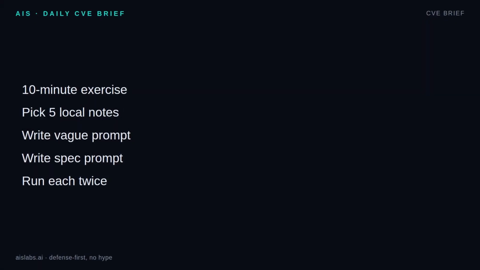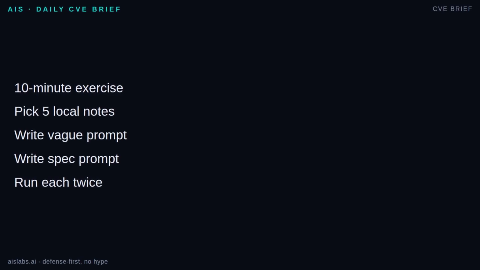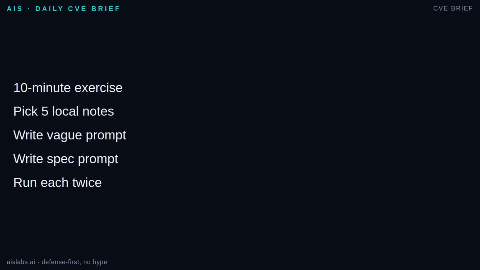Here is a safe 10-minute exercise. Use 5 notes from your own machine, meeting notes, fake support tickets, or short paragraphs you write yourself. First, create a vague prompt. Summarize and categorize this. Run it twice on the same note and save both outputs. Second, rewrite it as a spec. One job, named input, fixed output fields, allowed labels, and rules for missing information. Run that twice. Do not connect to third-party systems. Do not use private customer data. Your scorecard is simple. Do the two runs agree on substance, and could a small checker verify the fields?